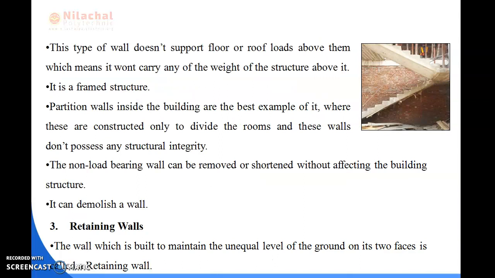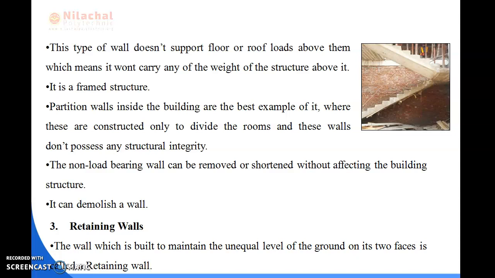This type of wall does not support the floor or roof loads above it, which means it won't carry any of the weight of the structure above it, and it is a framed structure. Partition walls inside a building are the best example of it, where these are constructed only to divide the rooms, and these walls do not possess any structural integrity. The non-load bearing wall can be removed or demolished without affecting the building structure.